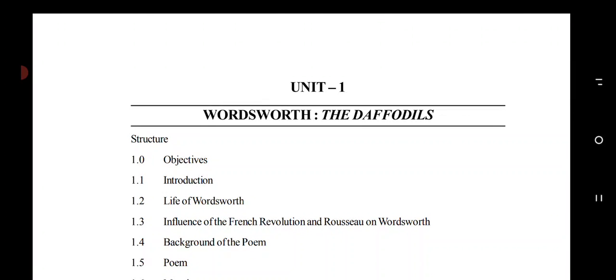So before starting this lesson, I want to say some words about this poem, about the title. The title of this poem is The Daffodils. What is meant by the daffodils? The daffodils is a kind of flower which you can see in the mountain region.